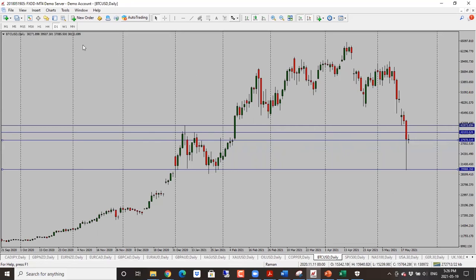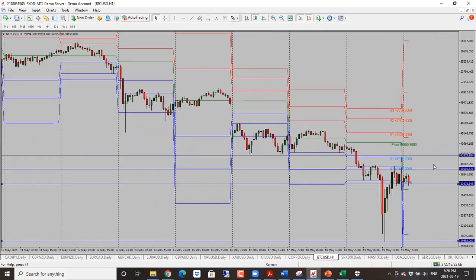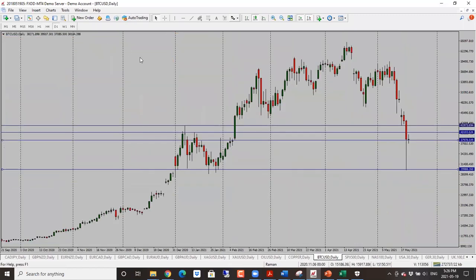Bitcoin here having quite a drop here. As we can see, all those comments in regards to China regulating stuff caused quite a bit of a drop. It went all the way from 40,000 to 30,000 here, and then it bounced off, but it's still holding below the 40,000, which means we could see a further drop here.